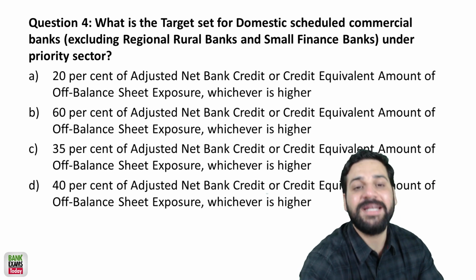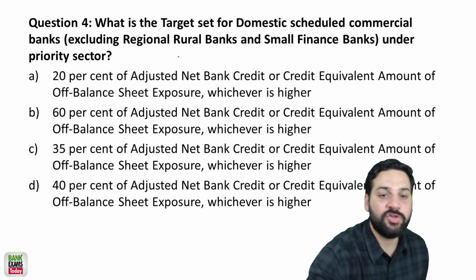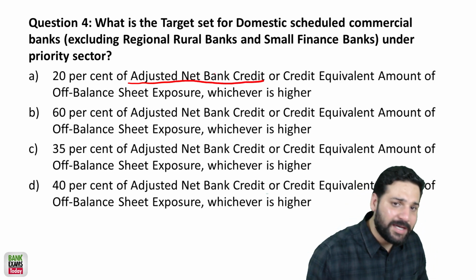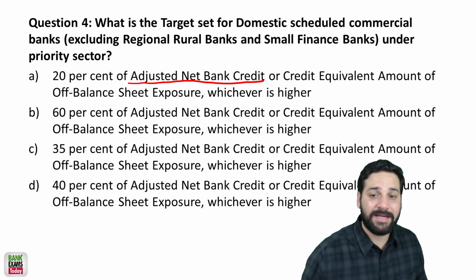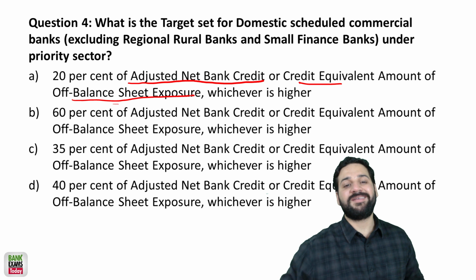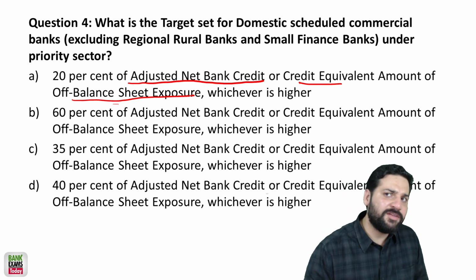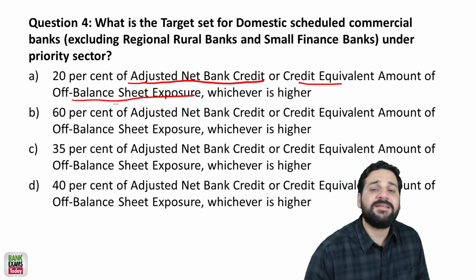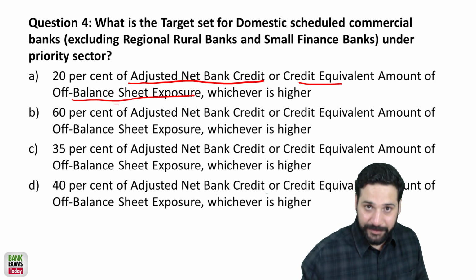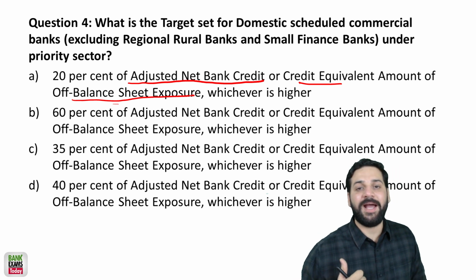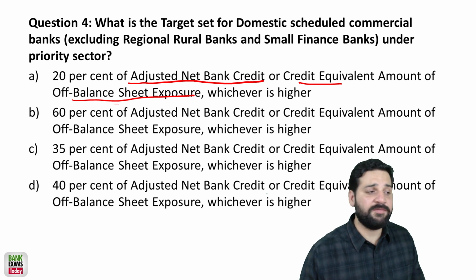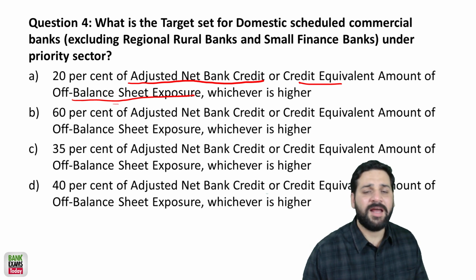Okay. So target क्या है? How much should the priority sector loan be? इसके बारे में मैं एक detailed article लिख चुका हूँ. Adjusted net bank credit or credit equivalent amount of off-balance sheet exposure. See, adjusted net bank credit पूरा एक formula है. There is a proper formula for it. This is the credit, or the loans and advances, given by a bank, minus the investments made in SLR and CRR, right?